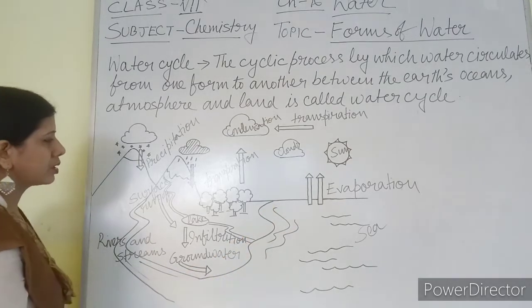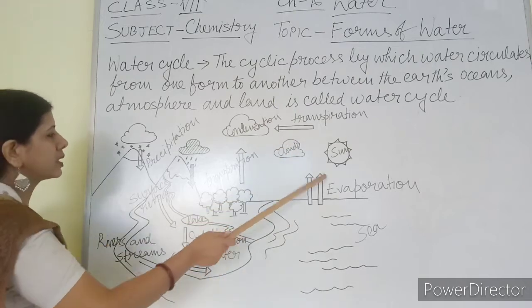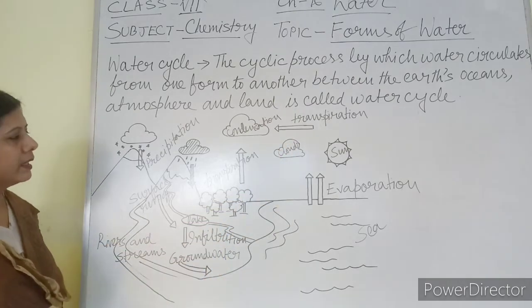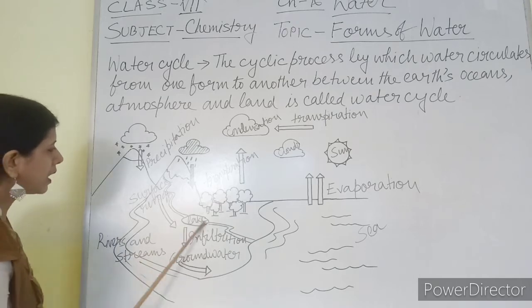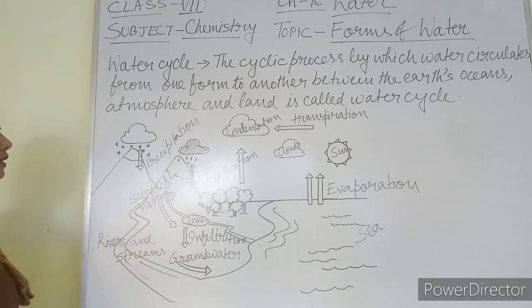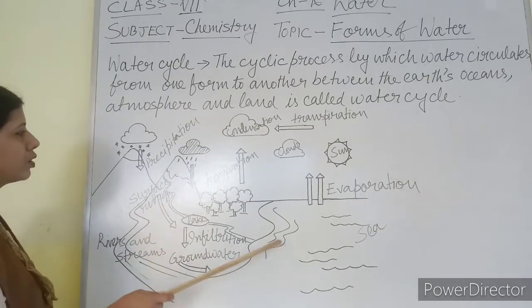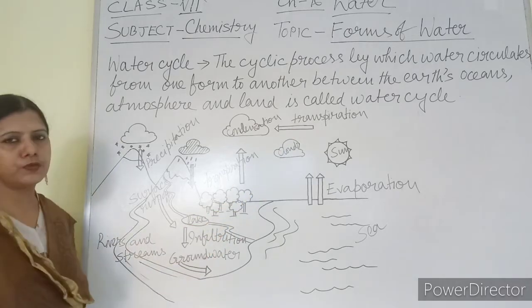This is the ocean or sea. From here evaporation is occurring. How? Due to the sun's rays, heat is falling and continuous evaporation is occurring. Similarly, plants are there. Through transpiration, water vapor is moving up. Due to the upward movement of water vapor, clouds are going to form.